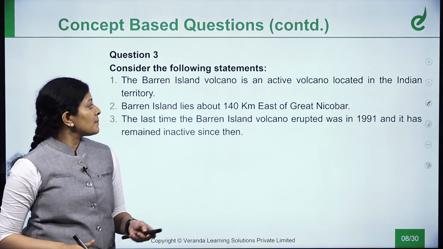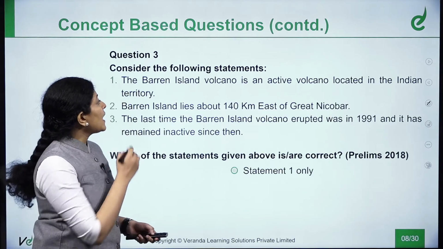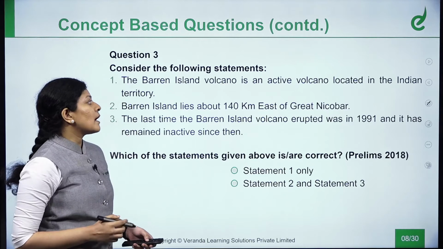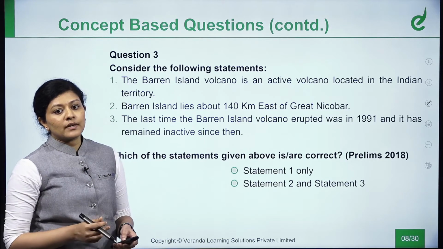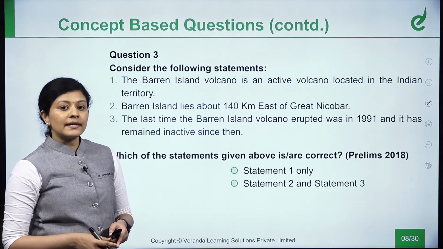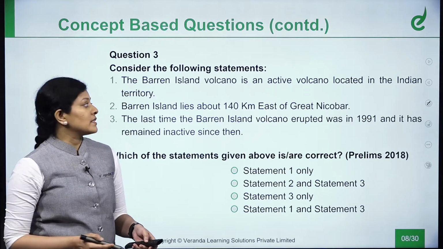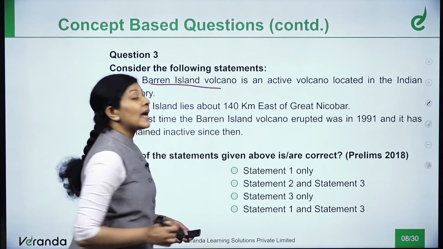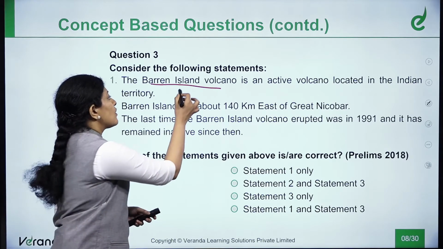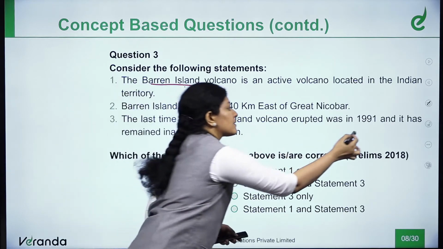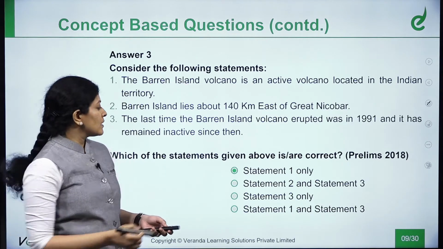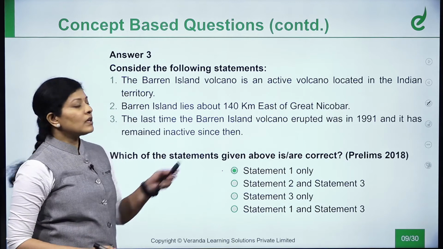Next one is regarding the Andaman Nicobar Island. Barren Island volcano is an active volcano located in the Indian territory. Barren Island lies about 140 kilometers east of Great Nicobar. Last time the Barren Island volcano erupted was in 1991, and it has remained inactive since then. This is again a concept based question. If you had understood the concept, there is a Barren Island volcano located in the territory of India, which is in the Andaman part. So if you had known this concept, and if you had also known the fact that it had erupted after 1991 also, you could have easily deduced the answer. So here only statement 1 is correct. The other two are wrong.